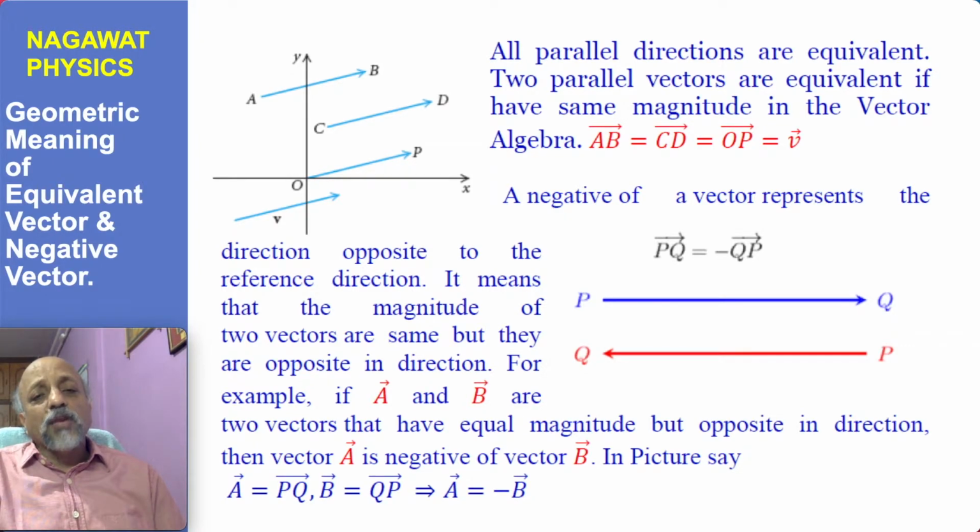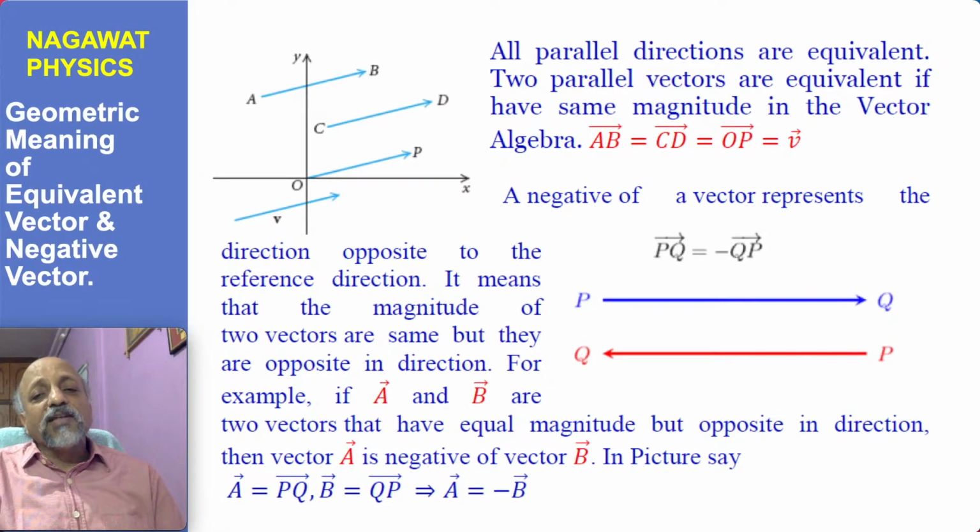So there is no difference in the vector AB shown here and vector OP shown in the picture, because the magnitude is same and the line AB and line OP are parallel to each other. So what we generally do therefore, given any vector with geometric meaning like AB, we can draw a parallel equivalent vector from the origin if we want, like OP.